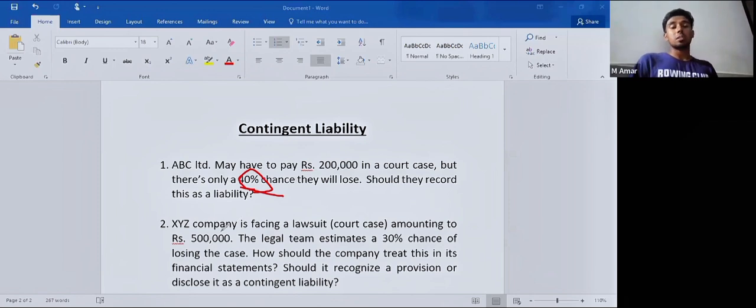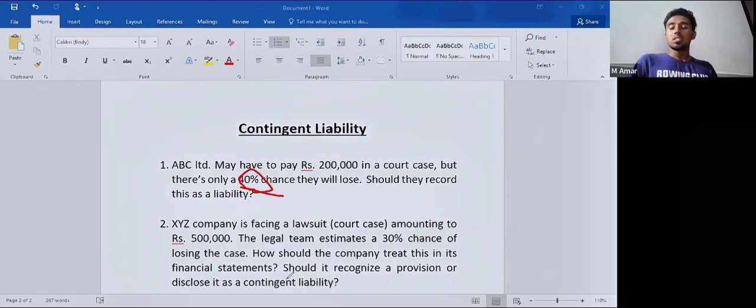In the second example, XYZ company is facing a lawsuit, which means a court case, amounting to 500,000. The legal team estimates a 30% chance of losing the case. How should the company treat this in its financial statements? Should it recognize a provision or disclose it as a contingent liability?